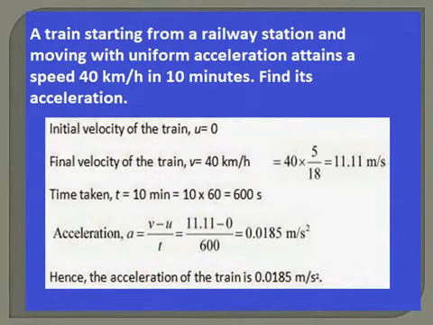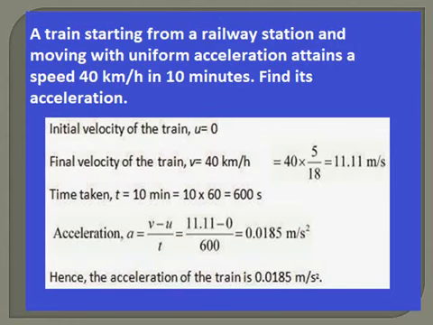Now we are going to discuss a problem on calculation of acceleration. See this slide. What is the question? A train starts from a railway station. This is a hint. Now we will read the question fully. A train starting from a railway station and moving with uniform acceleration attains a speed of 40 km per hour in 10 minutes. Find its acceleration.